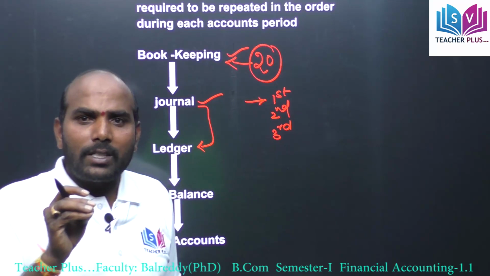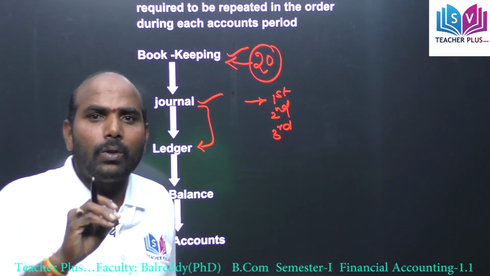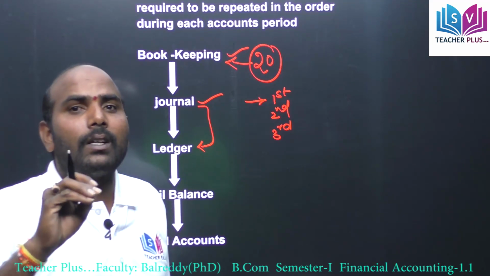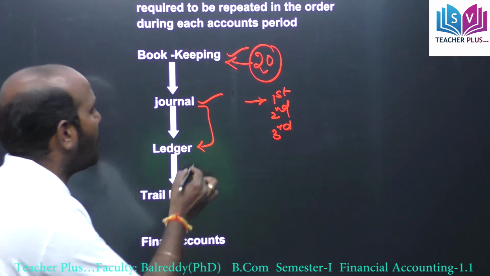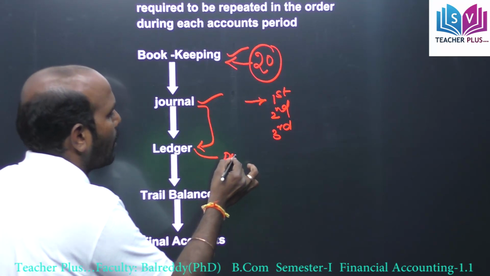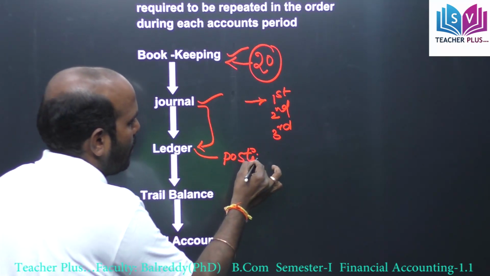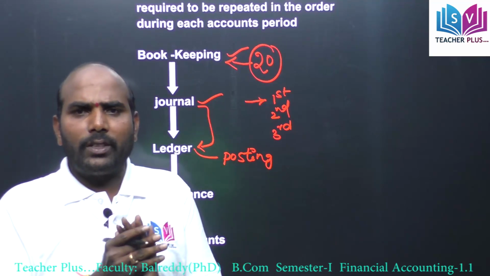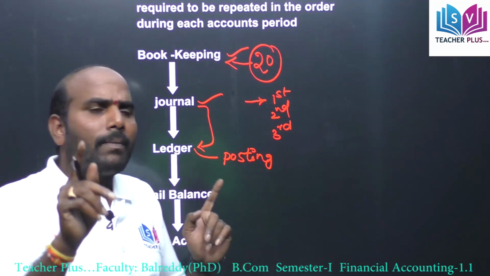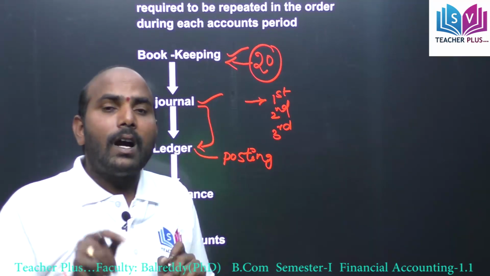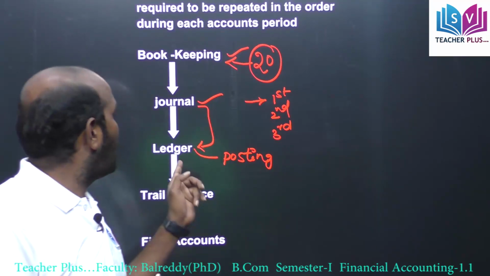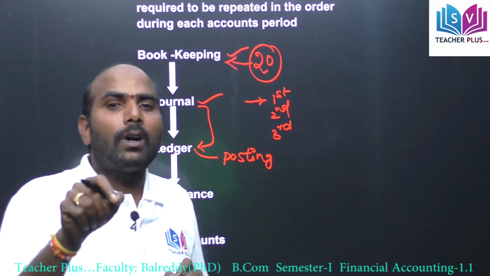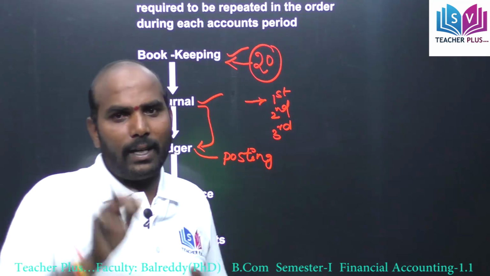Transferring the transactions from the journal to the ledger is called posting. The transactions are firstly recorded in the journal and finally recorded in the ledger. So the ledger is called a book of final entry.